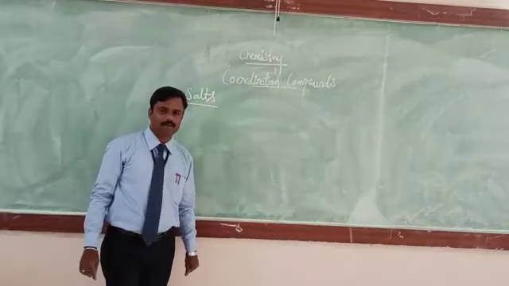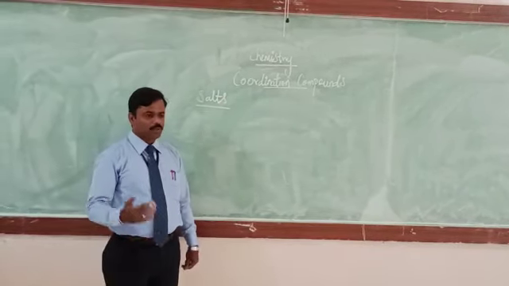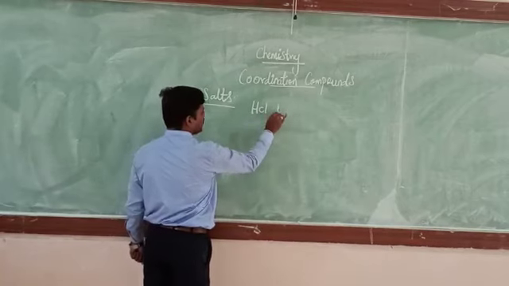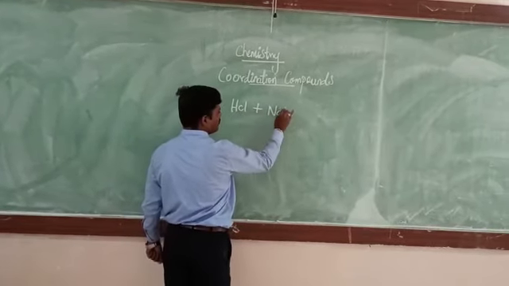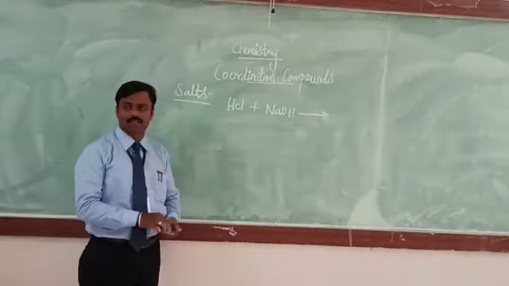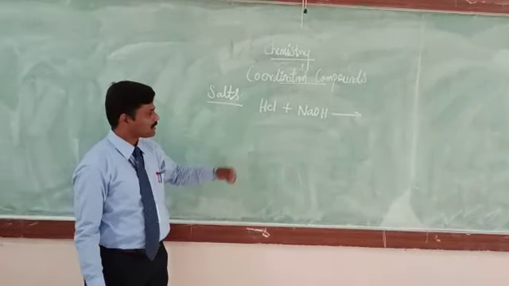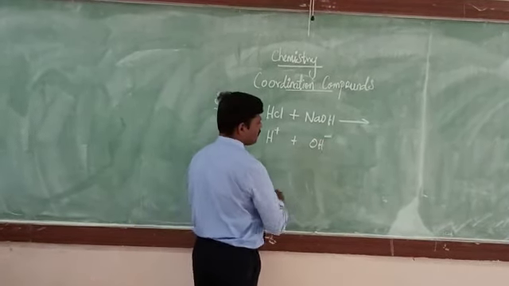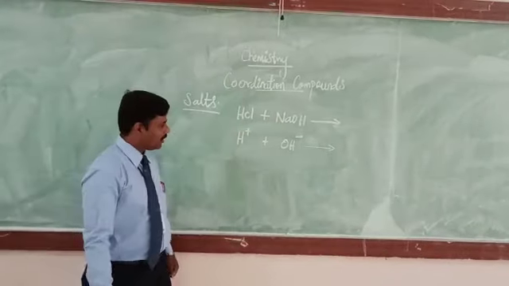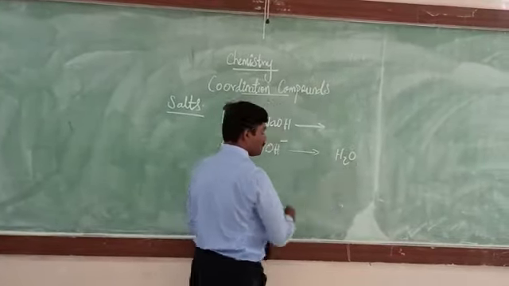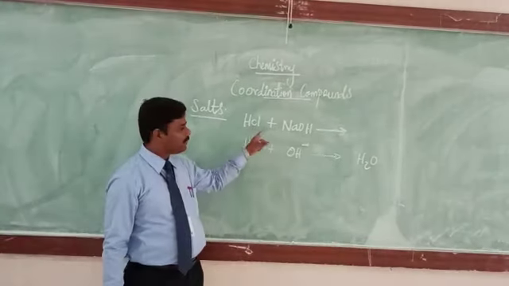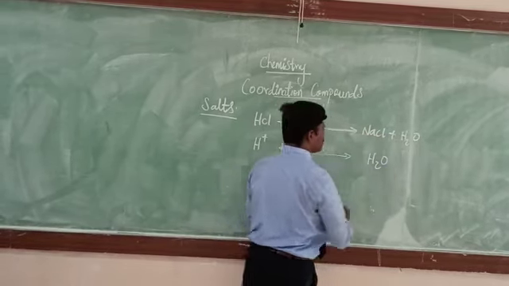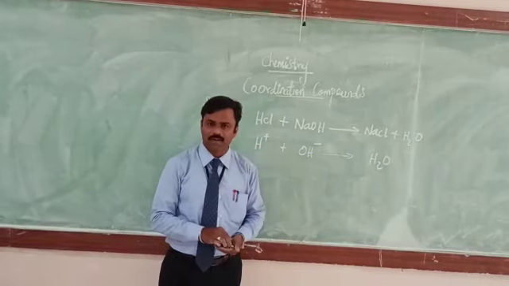Salts are the compounds obtained by the neutralization of an acid and a base, for example a combination of hydrochloric acid plus NaOH. The salt which is obtained by the neutralization of an acid by a base is referred to as a simple salt. From the strong acid, H plus, and from the strong base NaOH, OH minus, they combine and eliminate a water molecule. The remaining Cl minus and Na plus from the base form NaCl.